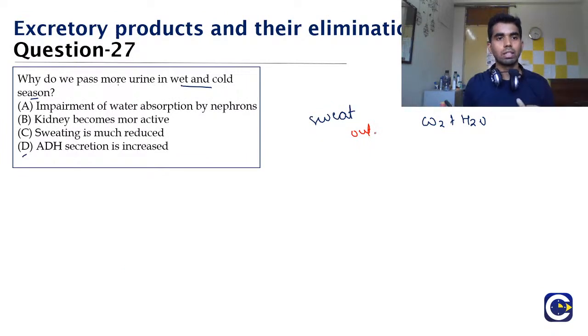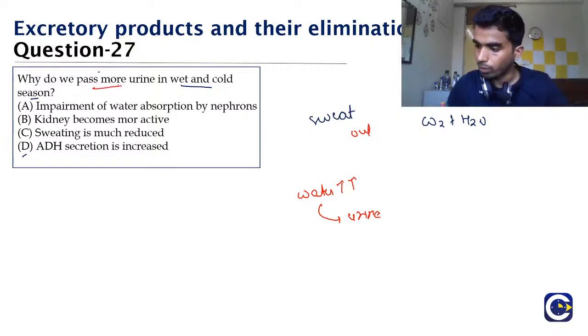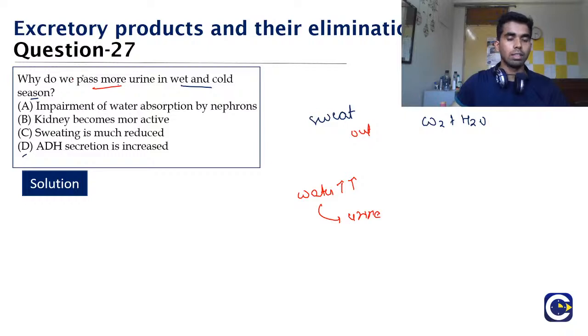But what happens in the winter season? In the winter season, the temperature is cold, and that is why sweat is not produced at all, or it is very much reduced. So there has to be some way in which the excess water is removed, because the water is just going on increasing, and then this water is removed outside through urine, and that is why urination is more, or you pass more urine. Yes, Priya. So the correct answer is option C.